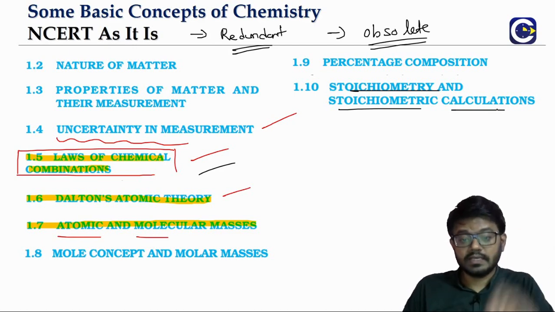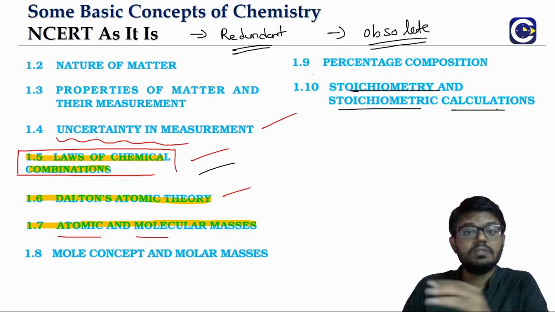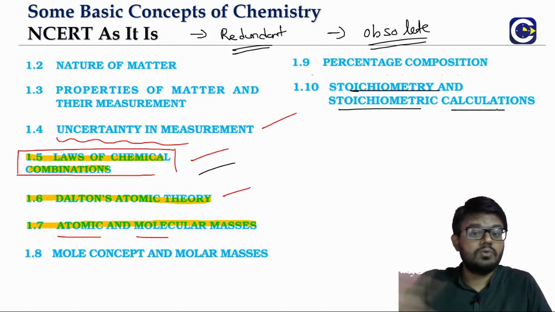No longer do we have to look at these laws of chemical combination to understand the phenomena. We can do the same thing in a better way with stoichiometry. And as I said, some of these laws are obsolete. We'll see the major issues with the laws because of which we are discarding them and no longer using them.